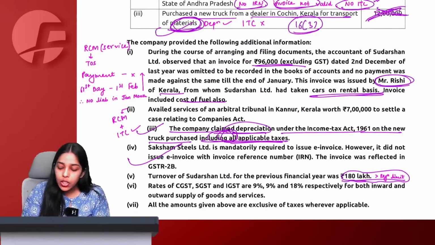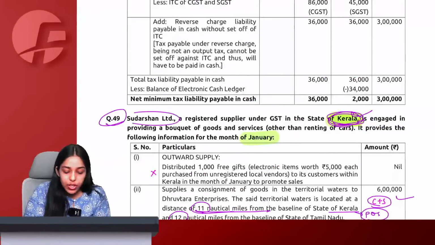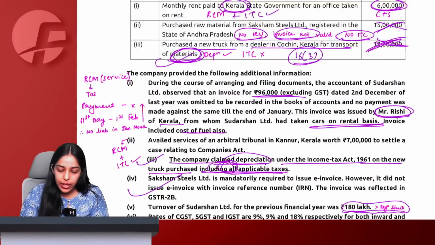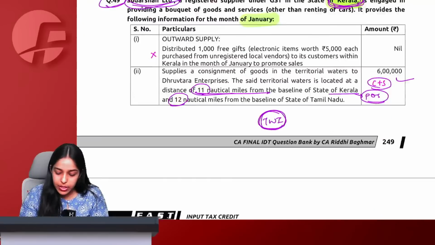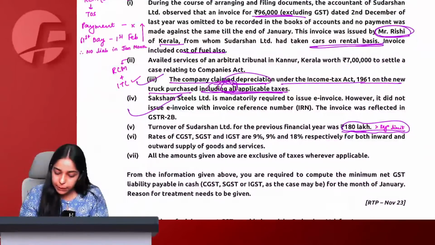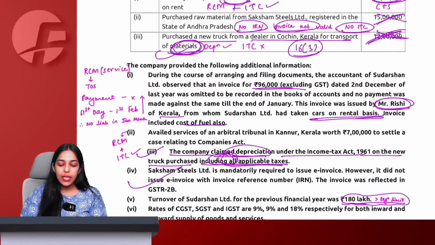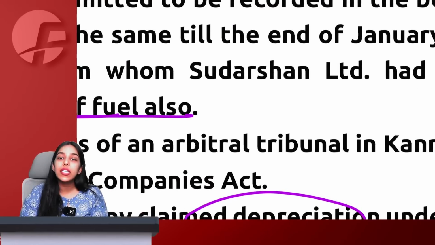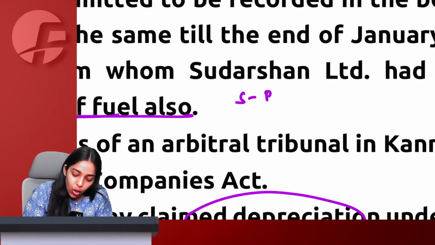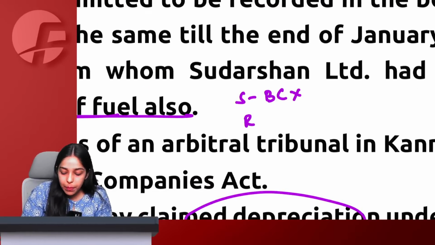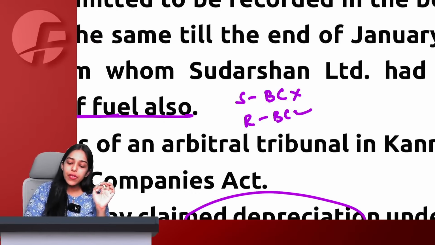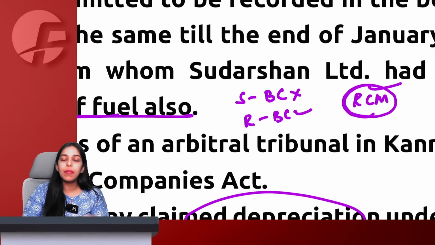Mr. Riddhi, not body corporate, to Sudarshan Limited, body corporate, and the rate of GST applicable is 5%. Yes, then in that case, tell me, will RCM be applicable? See, we have studied this point. That supplier should not be a body corporate. Recipient should be a body corporate. In that case, we will say that renting of motor vehicle RCM has to apply.